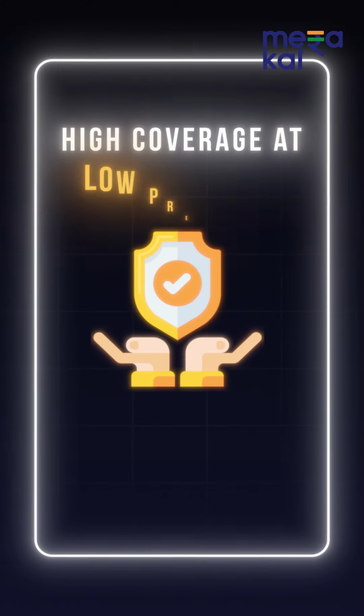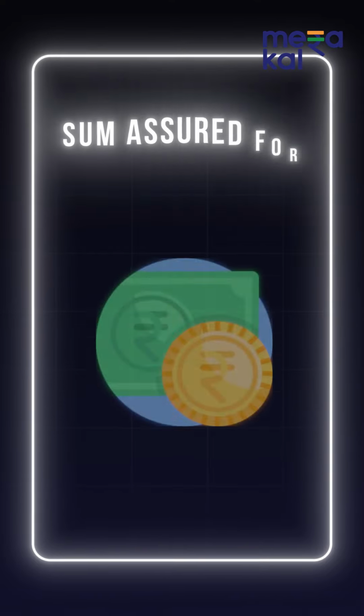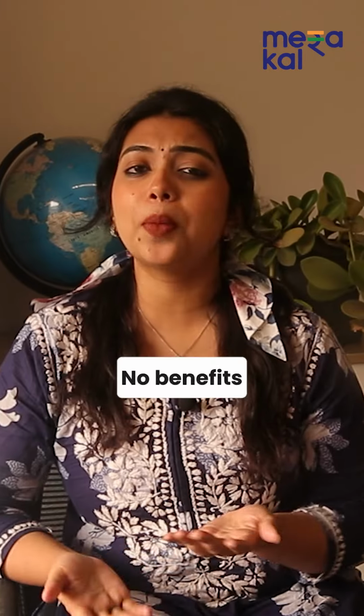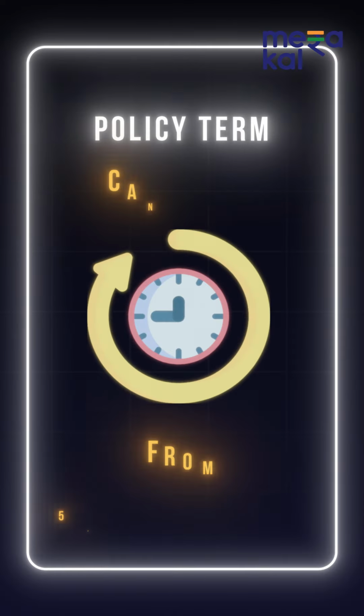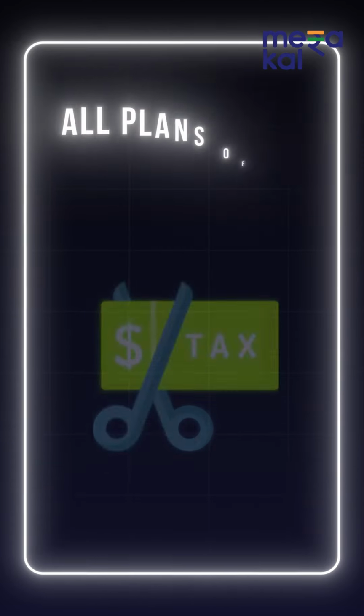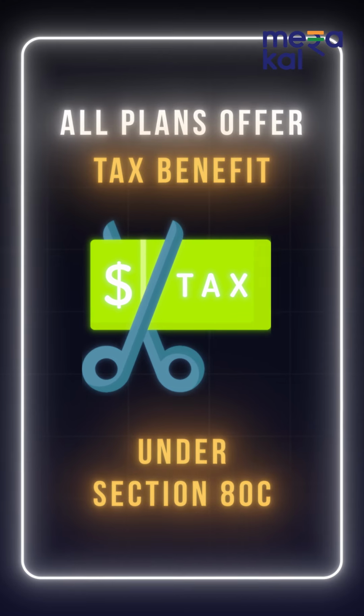Offers high coverage at low premiums with no savings or investment component. Provides a sum assured to the nominee if the policyholder dies within the policy term. No benefits are paid if the policyholder survives the term. Policy term can range from 5 to 40 years depending on the insurer and policyholder's need. Both the plans offer tax benefits under Section 80C of the Income Tax Act.